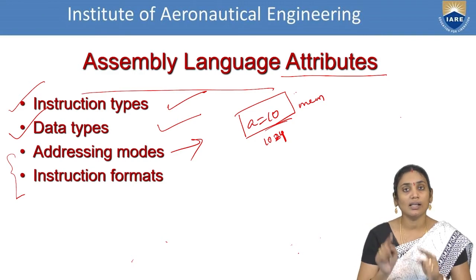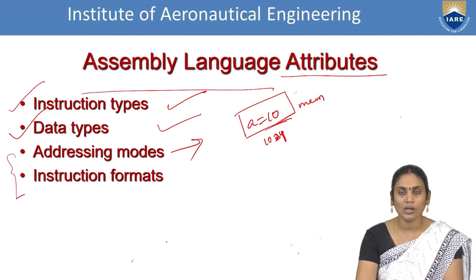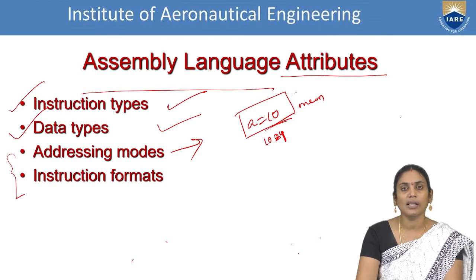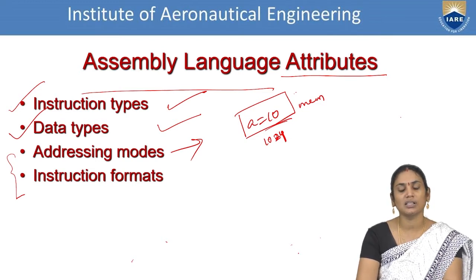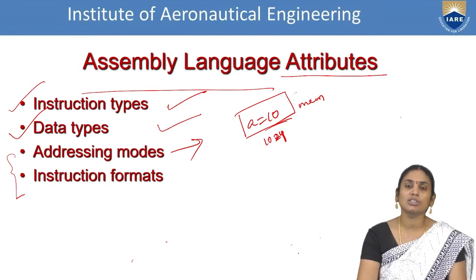And how that data is represented is constructed in instruction formats. Presentation, semantics, syntax and convention. So we have to understand all these things. For what type of data you are performing the operations is presented in data types. How the data is presented, in what format it is represented, is considered in instruction types. Where it is located and how to locate that is explained using addressing modes. And finally, how the data is represented is considered in the instruction formats.